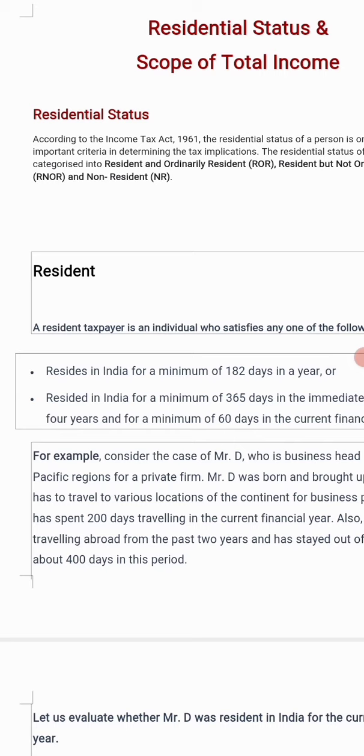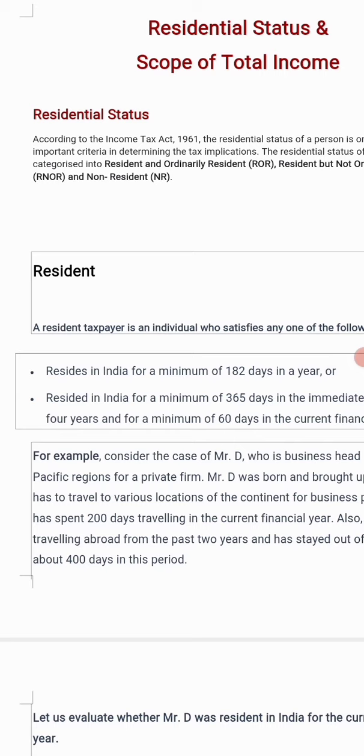If for some reason he is unable to fulfill this condition, the second condition is: resident in India for a minimum of 365 days in the immediately preceding 4 years and a minimum of 60 days in the current financial year, or we can say current previous year.